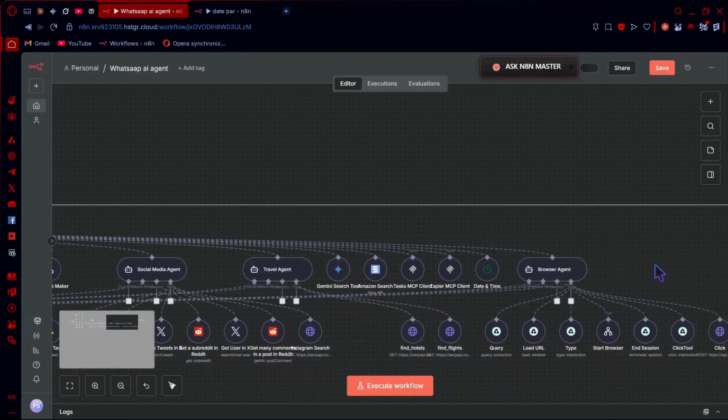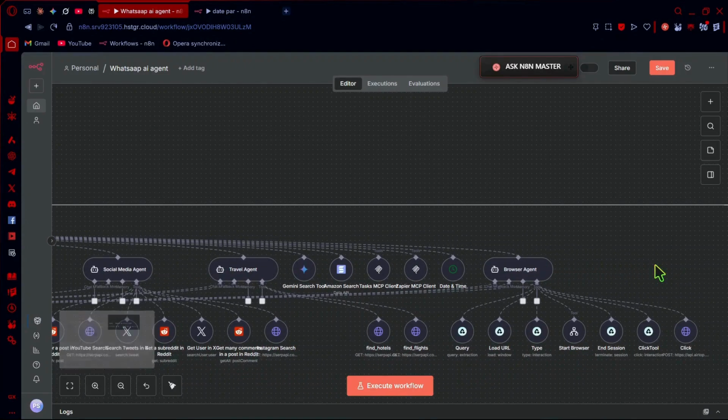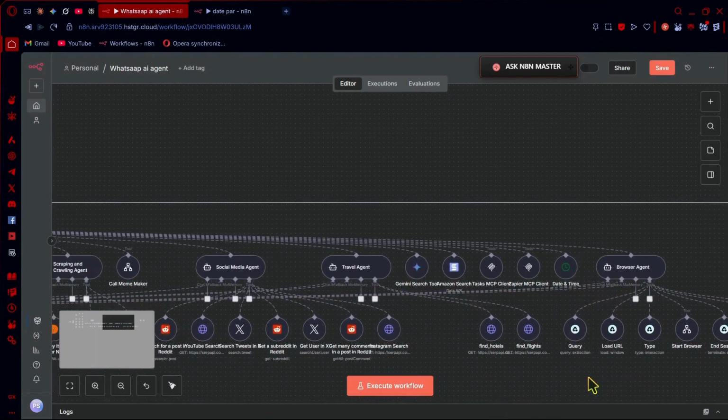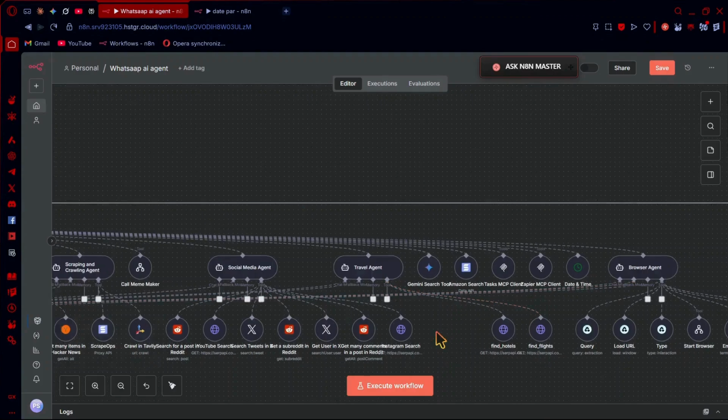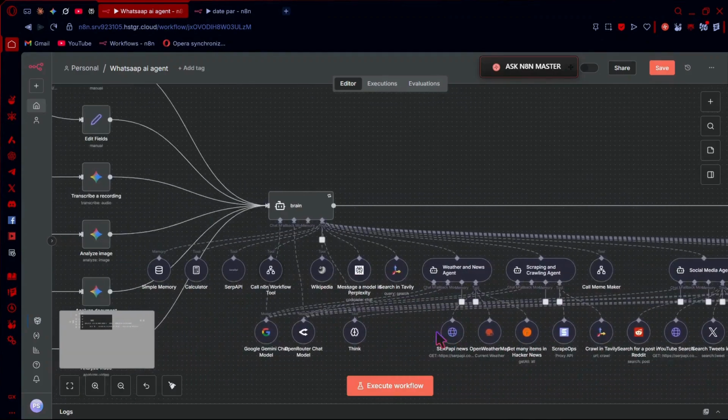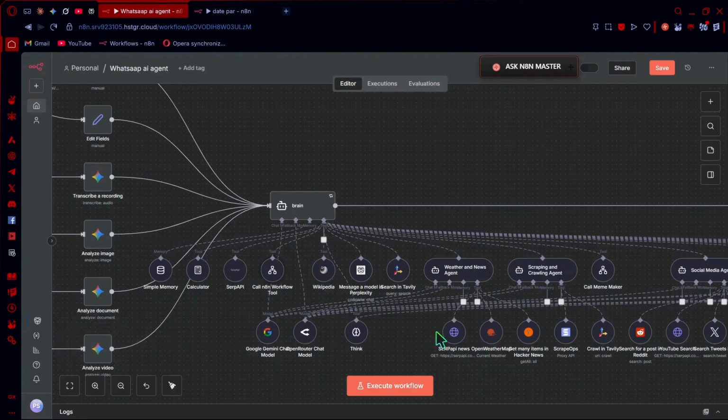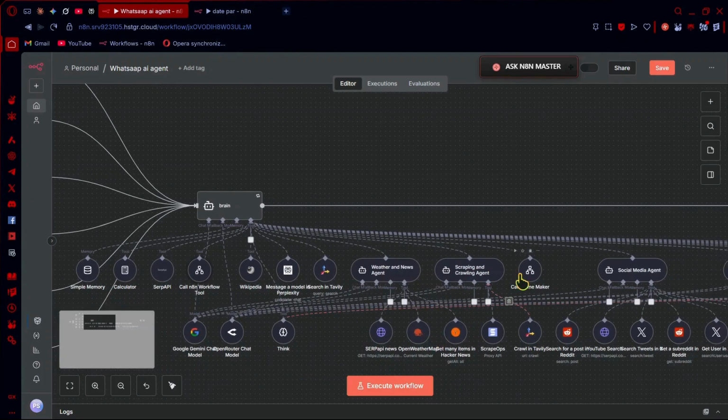Yeah, this AI agent is my personal Jarvis or Friday, whatever you call it. It can access my entire browser. It can travel, it can give me travel plans. Like I said, it does everything. That's why I use it every day. Now let's go to my second workflow, which is a meme maker.